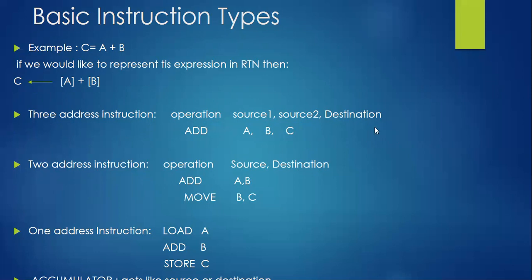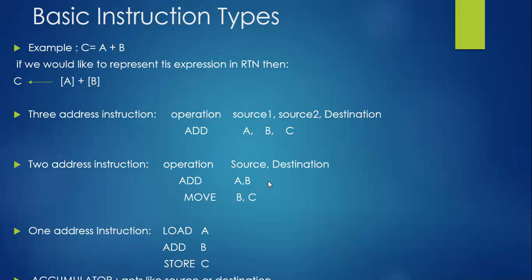This is one type. Second type, two address instruction. This is the normal pattern; in our regular programming, we use this two address instruction itself. I want to compute c is equal to a plus b. So what do I need to do? Add a comma b. What is the instruction fashion? Operation, source comma destination. How many address locations are mentioned in this instruction? Two addresses. Because of this, we call it a two address instruction.